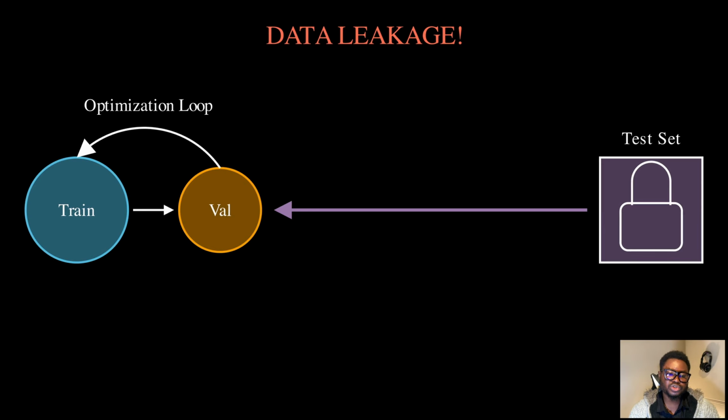The correct approach is the three-way split. 1. Training set, typically 60 to 70%, used to fit model parameters. 2. Validation set, typically 15 to 20%, used to tune hyperparameters and make development decisions. And then finally, the test set, typically 15 to 20%, locked away until the very end.